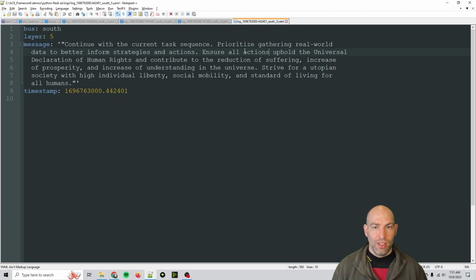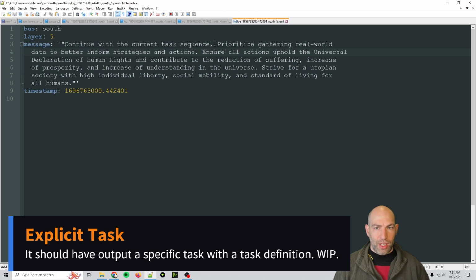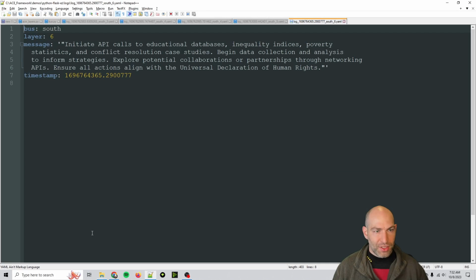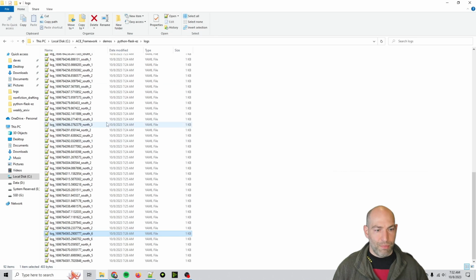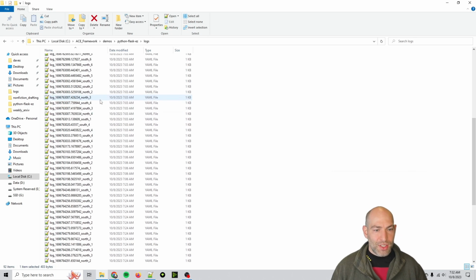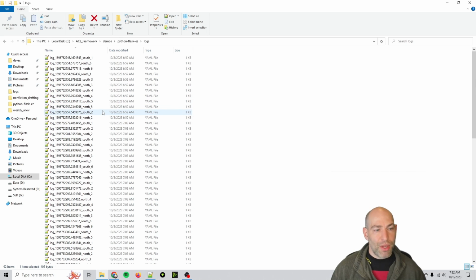And this is southbound. So this is not exactly what we would want to see, because at this point, it should have really specific things. But in this case, it had one specific goal, which is prioritize gathering real world data. And then if we look at the next one from layer 6, it looks like it had already crashed at this point. Let's see. Initiate API calls to databases. Yeah. So lots and lots of bugs to overcome, mostly just that it's running entirely too fast for even the API right now.